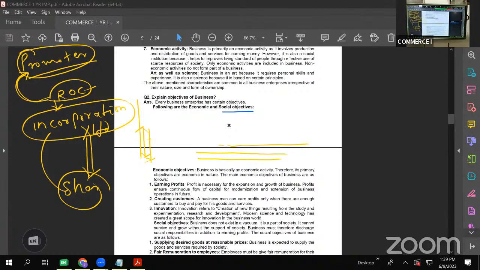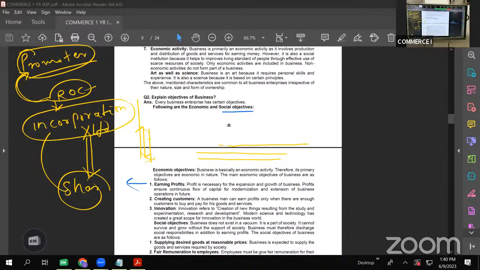So what are the economic objectives and social objectives? Of the economic objectives, the first one is earning profits. While telling you the characteristics of business, I told you, with what intention is any business started? Any business is started with the intention of earning money. So that is the first economic objective of any business, to earn more and more profits. But then, as I said, profit should not be illegal. Profit should be earned by legal and fair means. Okay. Second one is creating a customer.